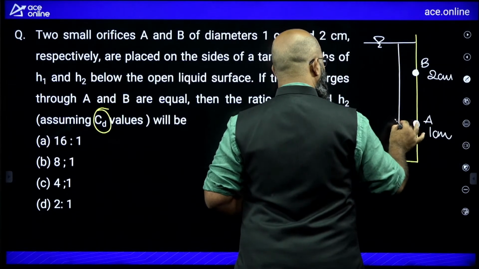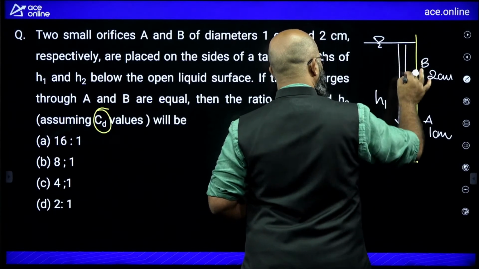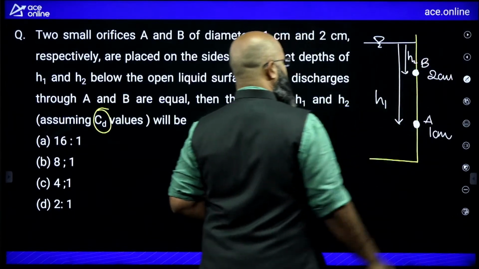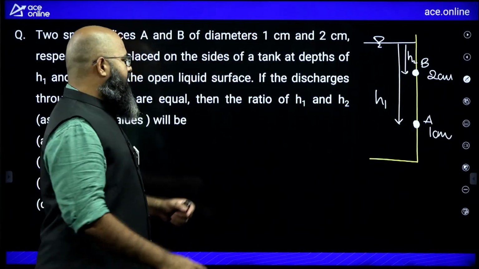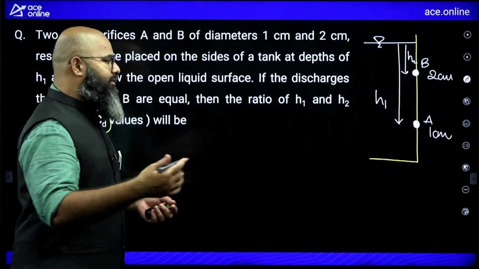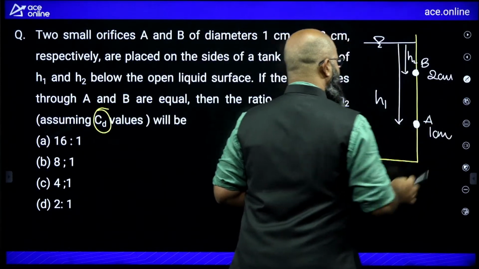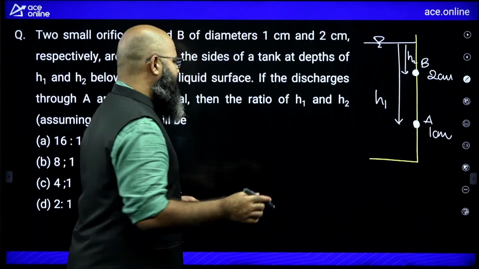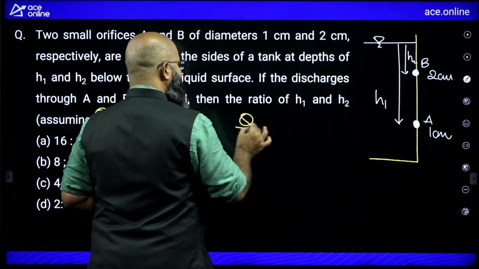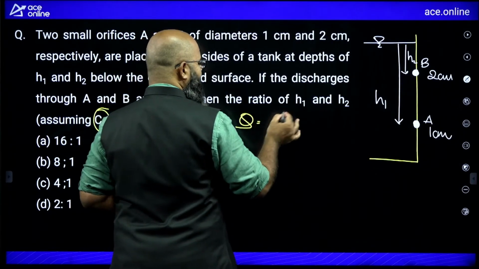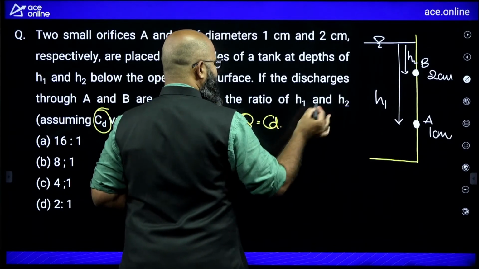Okay, this is equal to your H1. This is equal to your H2. H1 by H2 is equal to how much? Now, since CD is going to be same, I will assume CD is equal to 1 only. Better assume CD is equal to 1. So how do we answer this thing? I know the value of Q is equal to how much? Q is equal to area times velocity, or CD into area times velocity.